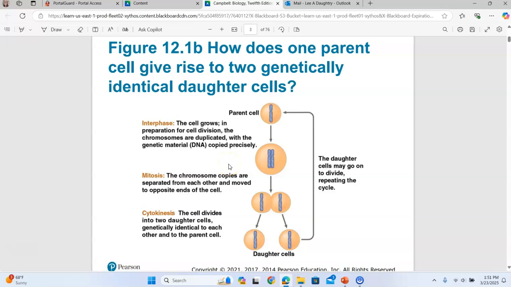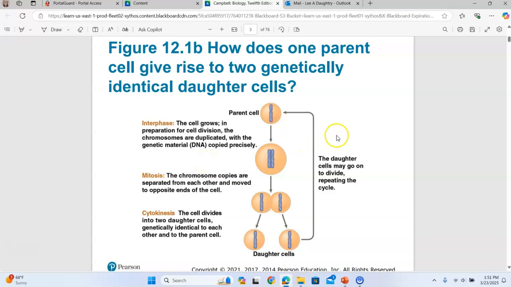The phase of the cell cycle when the cell is not actively dividing is called interphase. During interphase, the cell will grow in size, get larger, and prepare to divide again, unless it is a cell that has stopped dividing.